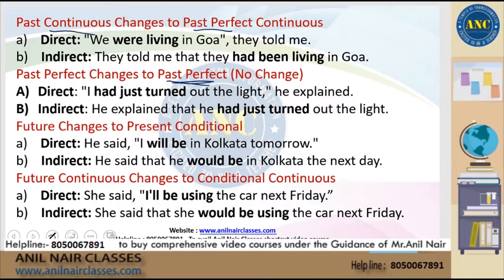But if it's in past continuous, it will change to past perfect continuous. But if it's in past perfect itself, it will not change. It will remain the same. Example, the direct statement, I had just turned out the light, he explained. Indirect, he explained that he had just turned out the light.